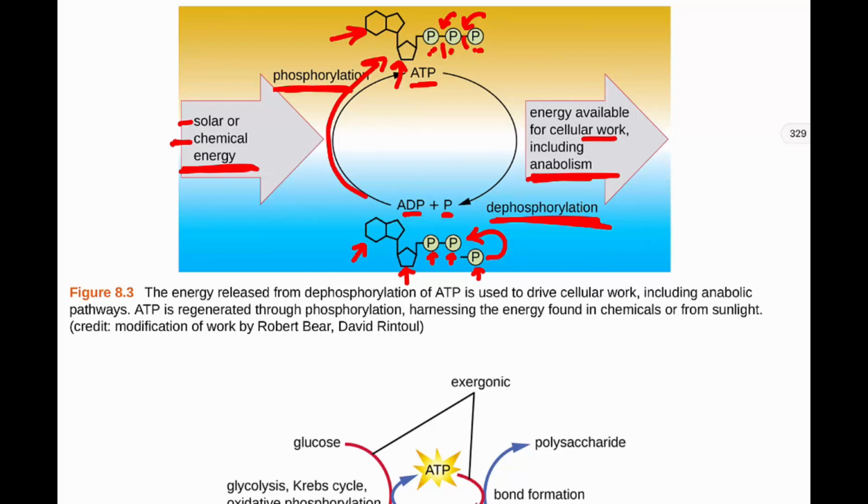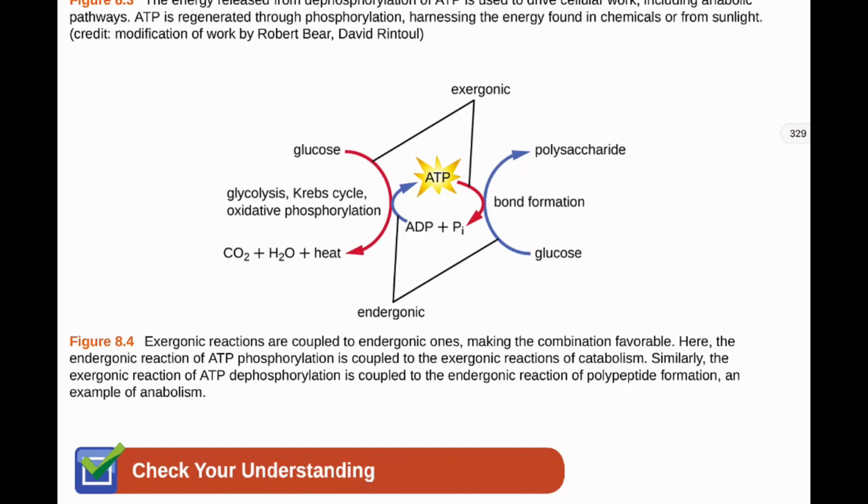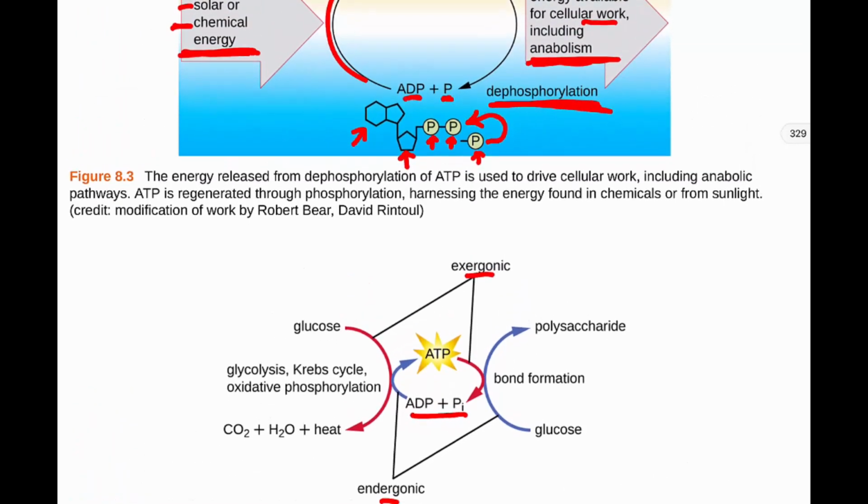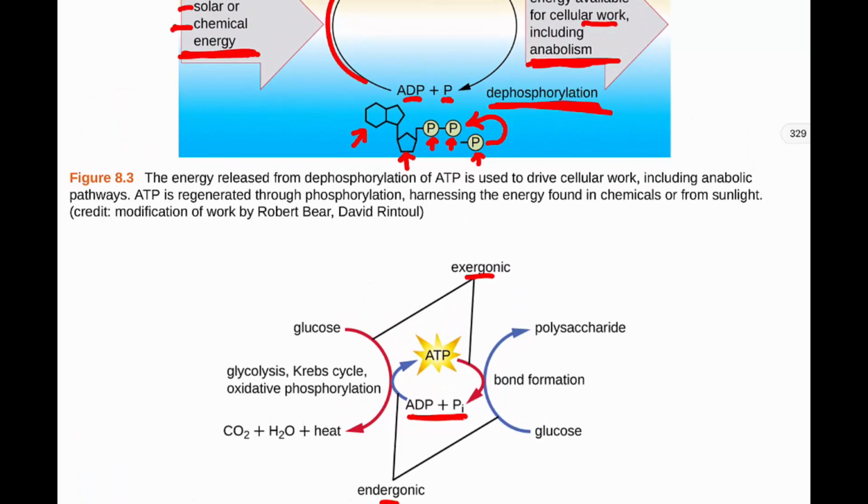So then down here, we can see something similar when we're talking about exergonic reactions and endergonic reactions. So we have our ADP, which we just saw. I could probably get both of these on the same screen. Our ADP, which only has the 2 phosphate groups, and we're going to add an inorganic phosphate, the Pi. When we do that, that requires energy. So this is an endergonic reaction here. It requires energy to go into it to force this inorganic phosphate to then become attached to the other phosphate in here. We get that energy from a process here.